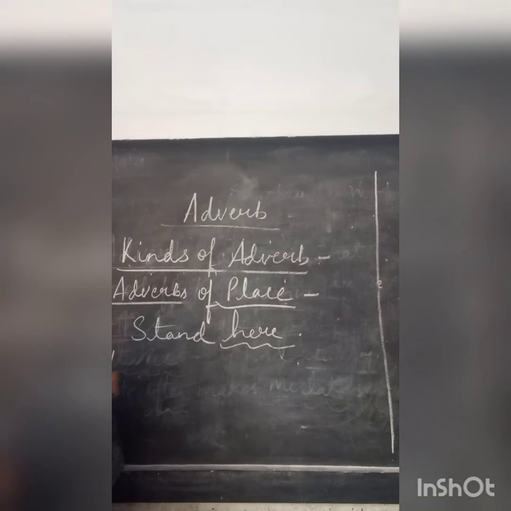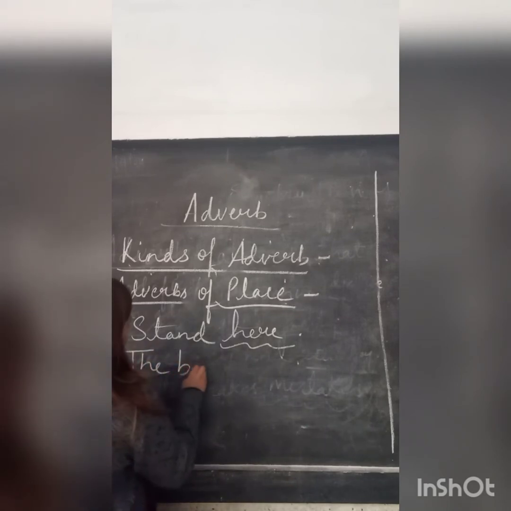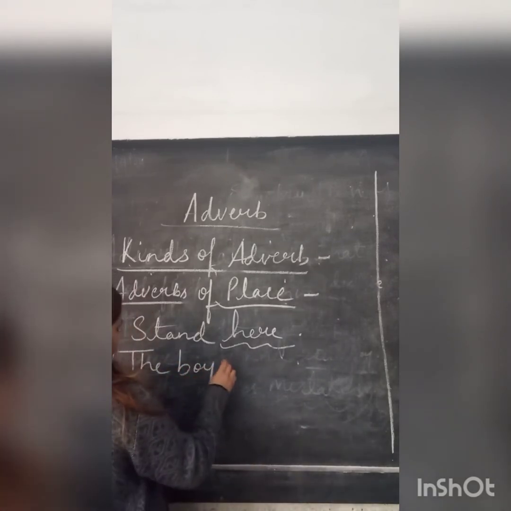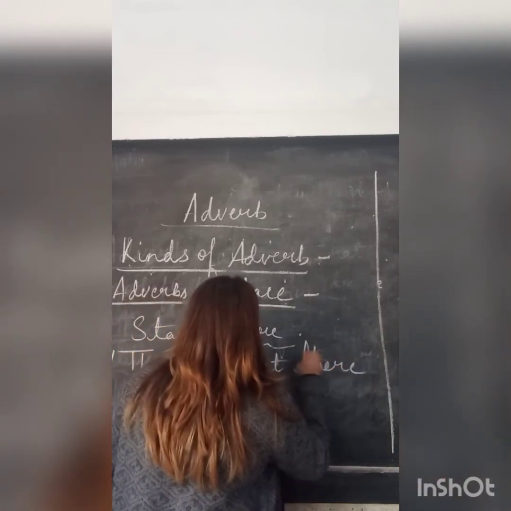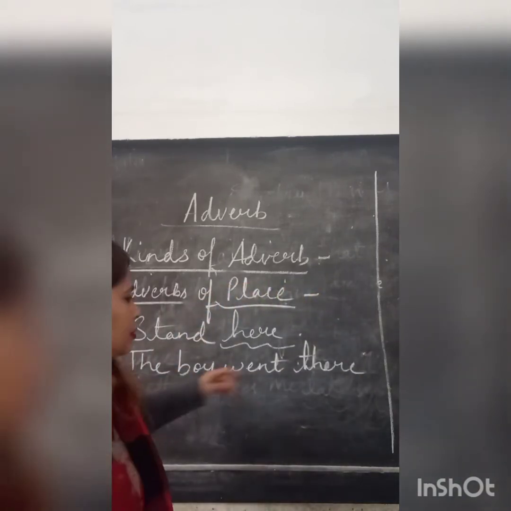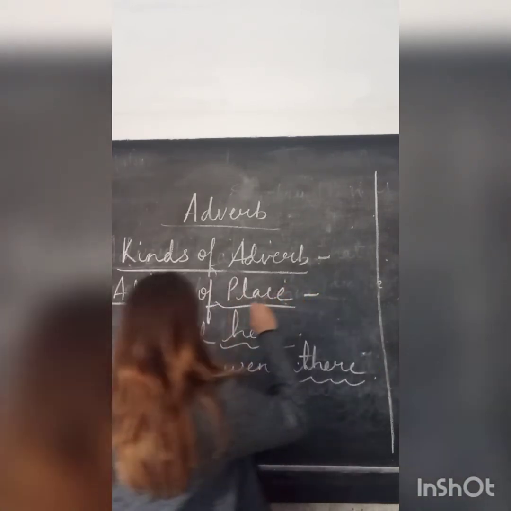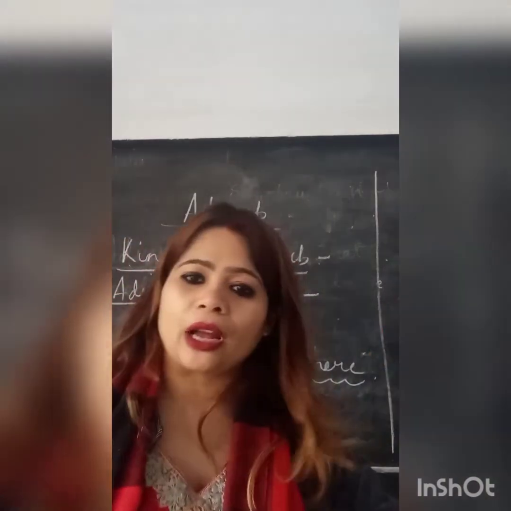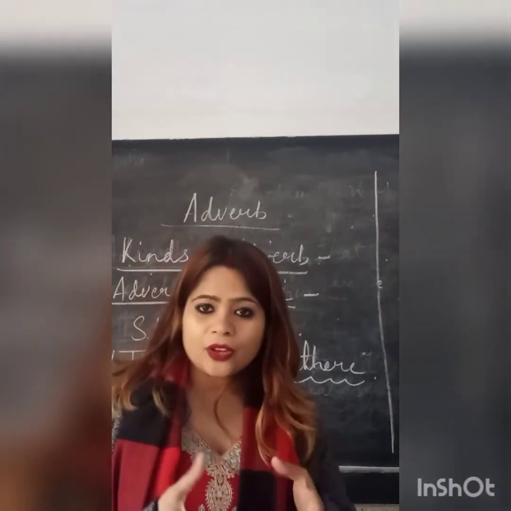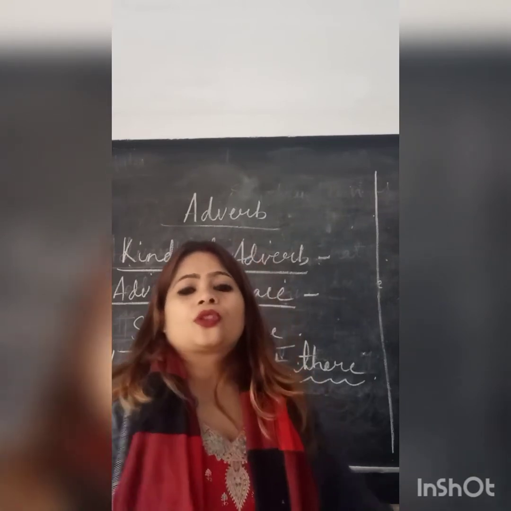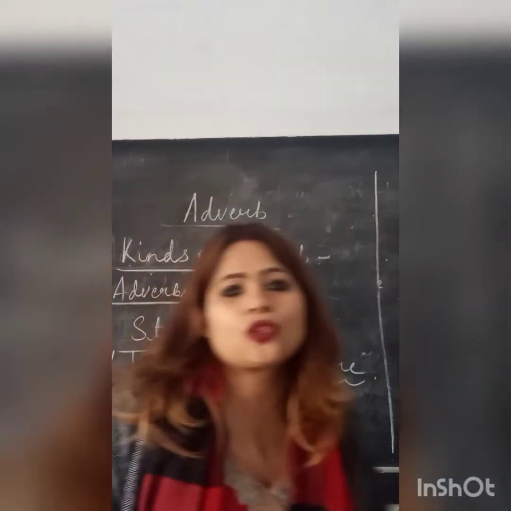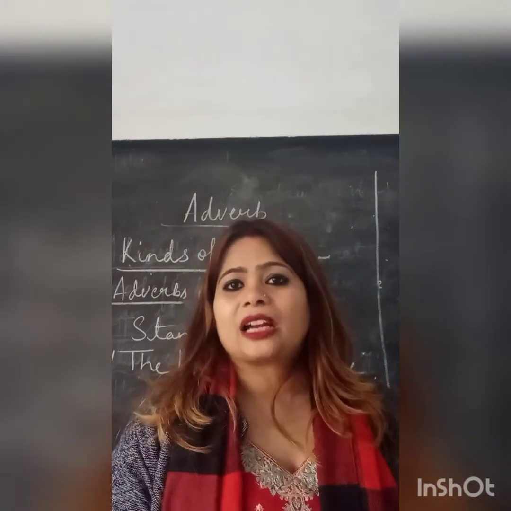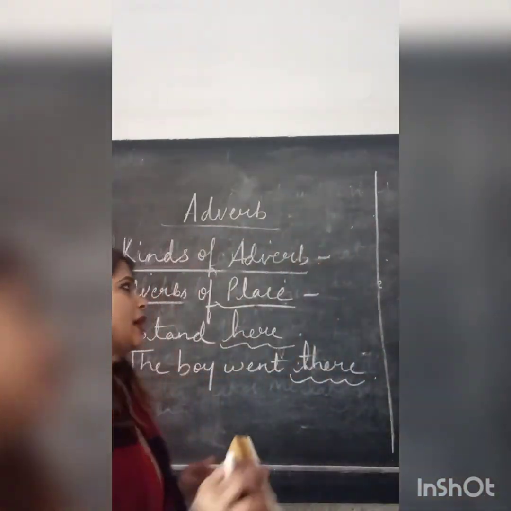Now, the second example. The boy went there. Where did the boy go? The boy went there. Here, there, backward, front, all these are giving you the adverbs of place. So to understand, adverbs of place will tell you where the action is taking place. Now children, let us move to the fourth type of adverbs, which is adverbs of manner.